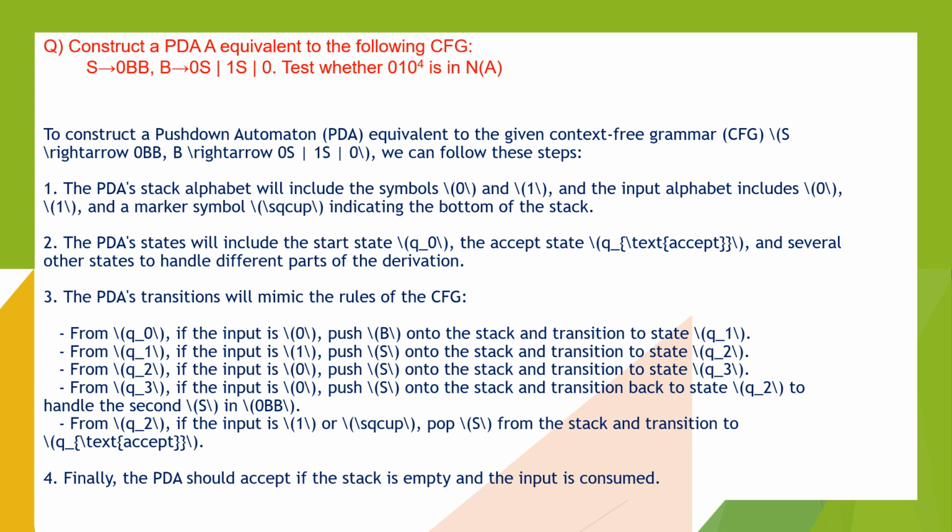From Q0, if the input is 0, push B onto the stack and transition to state Q1. From Q1, if the input is 1, push S onto the stack and transition to state Q2. From Q2, if the input is 0, push S onto the stack and transition to state Q3. From Q3, if the input is 0, push S onto the stack and transition back to state Q2 to handle the second S in OBB. Finally, the PDA should accept if the stack is empty and the input is consumed.